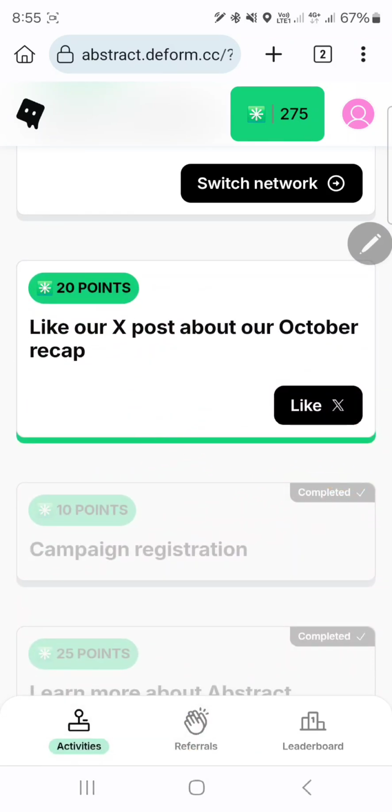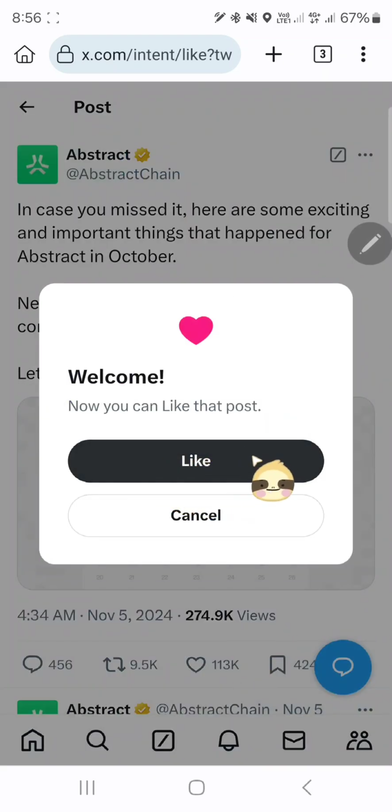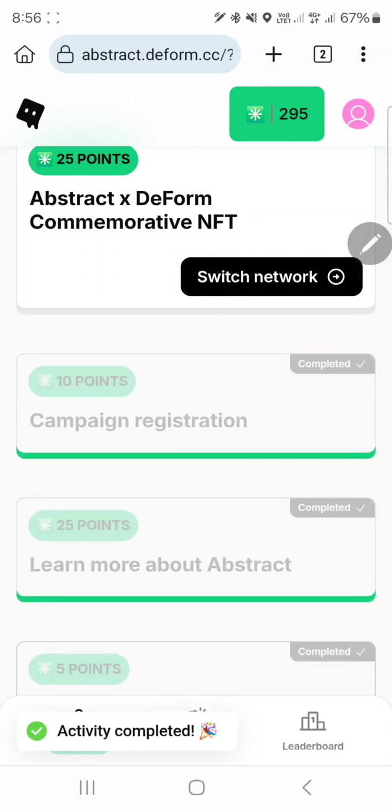And last one is like their X post about their October recap, so click on like and make sure you have liked their post also, and go back to the page and click on verify.